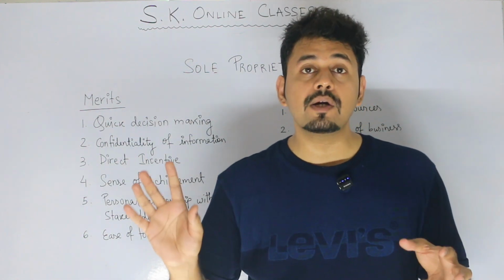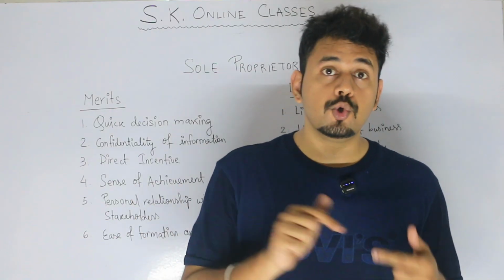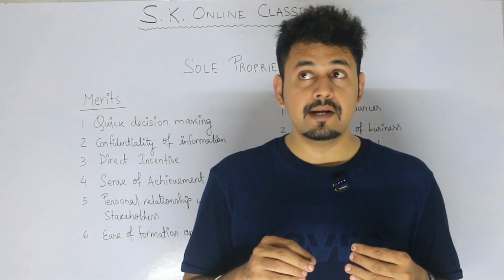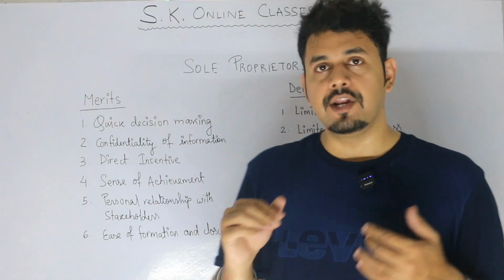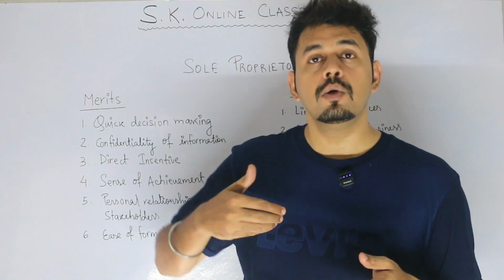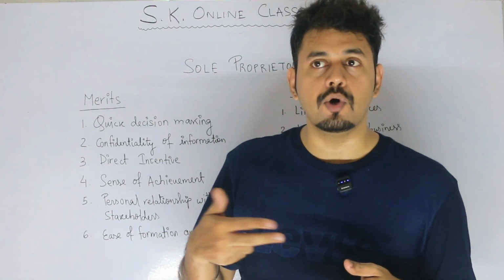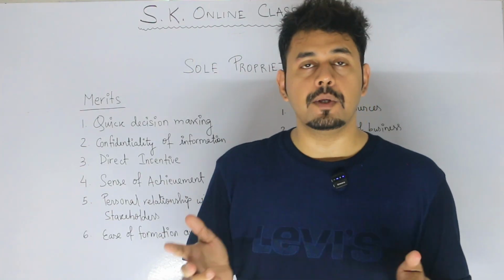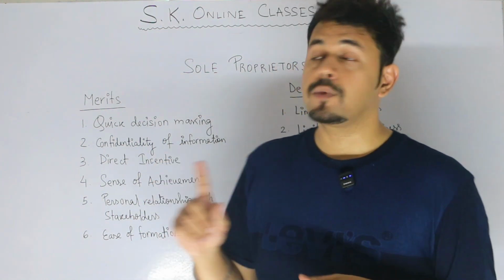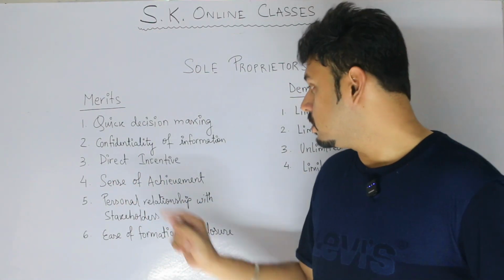So that is the reason you cannot expect the same kind of energy and effort from your employees as you yourself will be providing. Why? Because you are the proprietor in the business. So a proprietor has direct incentive in the business. It is the interest of the proprietor to gain more profits, because of which he does everything beyond time, beyond days, beyond months. Like 365 days, 24/7, he will work because he knows the more he works, the more profits he will earn. So that's direct incentive. Next, sense of accomplishment or achievement.